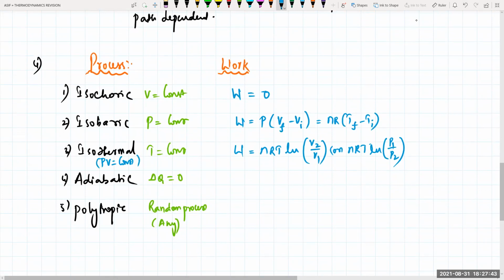In adiabatic process, work done will be equal to nR into delta T divided by 1 minus gamma. I'm removing the minus sign here. If there is a minus sign, we write gamma minus 1.